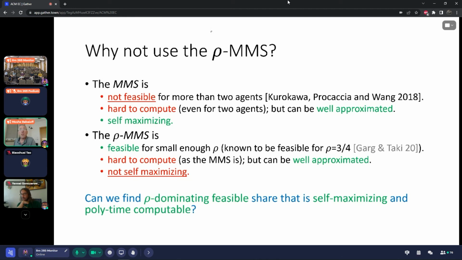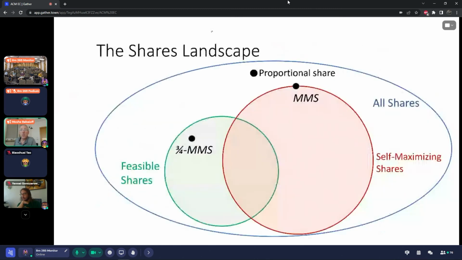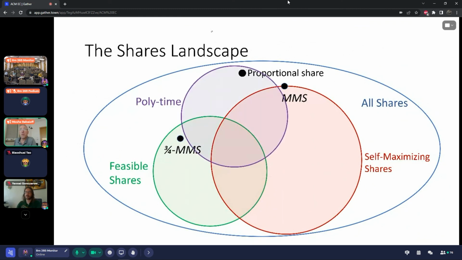So what we actually want to find is a rho-dominating feasible share that is self-maximizing and polynomial time computable for large value of rho. So let's go back to this landscape of feasible shares. We add polynomial time as a requirement and search for a share in this intersection of feasible shares, maximizing shares, and polynomial time shares. And we want to find such a share that rho-dominates every share in this green circle. Every feasible share will be rho-dominated by these shares that we are after.